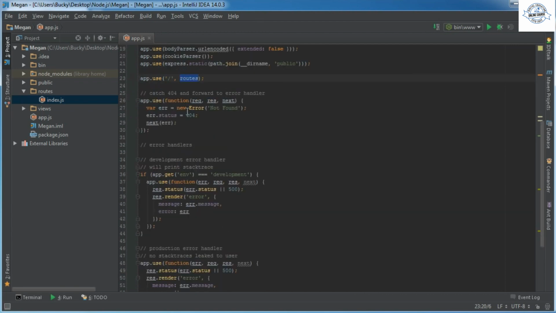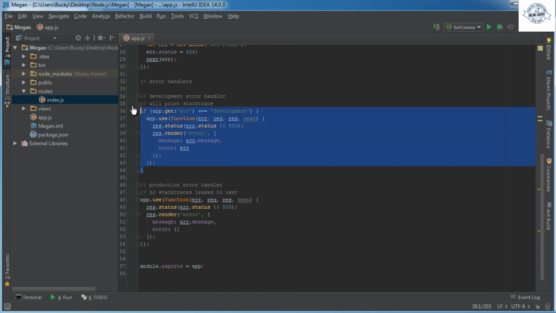Now, if you guys are wondering, alright, what's up with all of these error handlers? Well, what this little chunk of code does is it catches the 404 error and passes it on to the next error handler. So just like a stack. So that's why it calls next, passing in err, because it's passing it through the stack. And if we ever wanted to make additional error handlers, that's why they threw this little comment right here. They say put them right there.